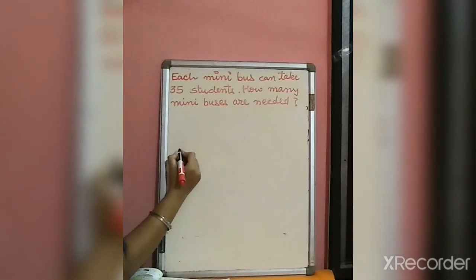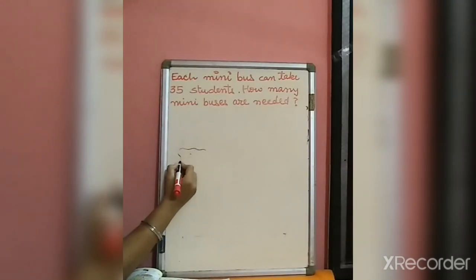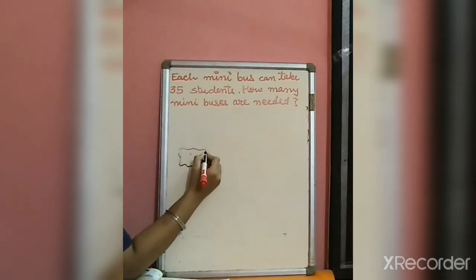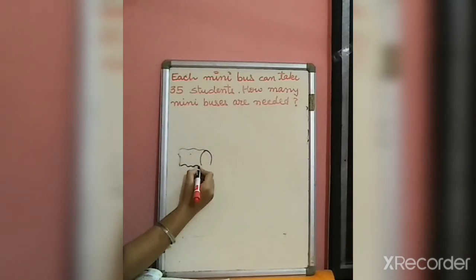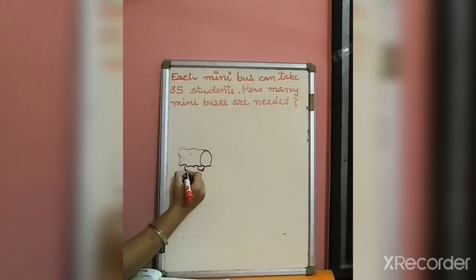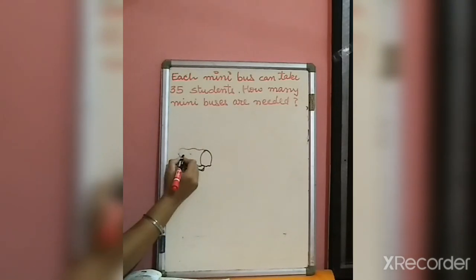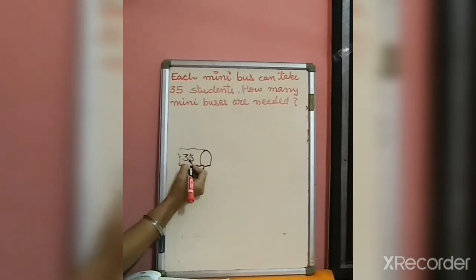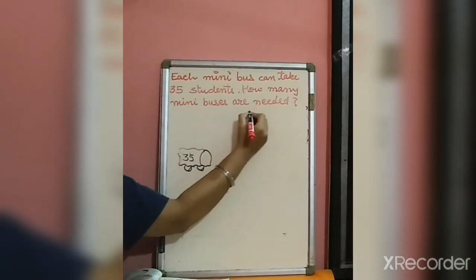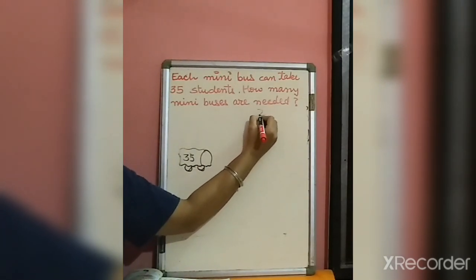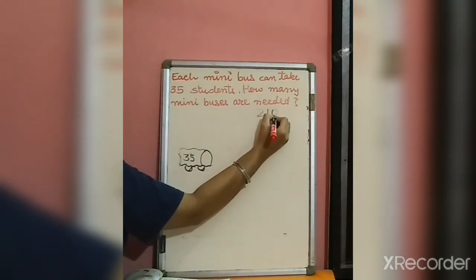Now in one minibus, suppose this is a bus, I am drawing. In one bus, how many students can come? 35. But how many total students are we having? We found it in our previous answer.